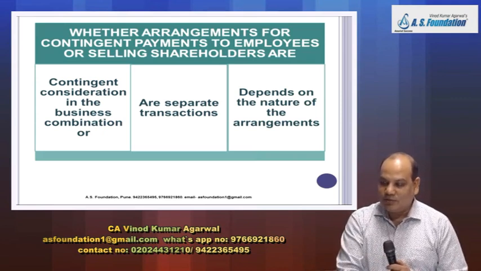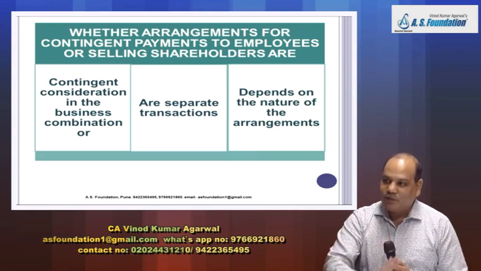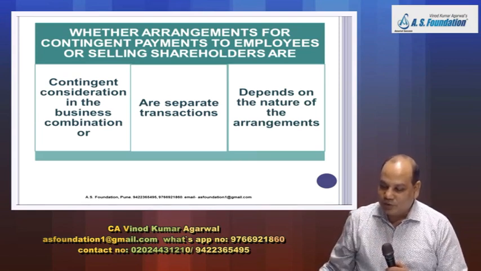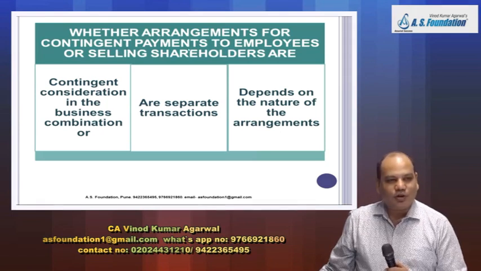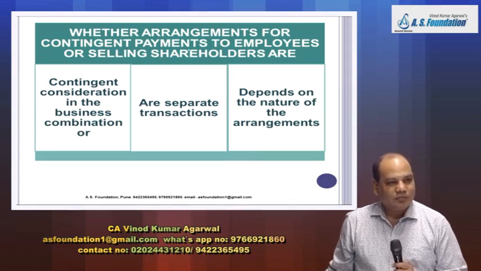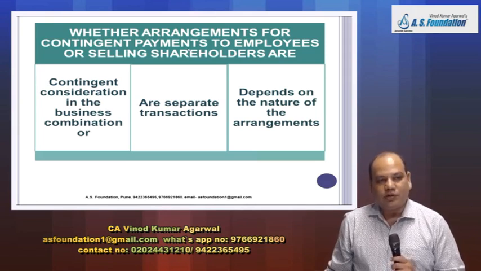And they will get some payment if they continue. Now whether that payment that they will get for continuing is a remuneration or a contingent payment?